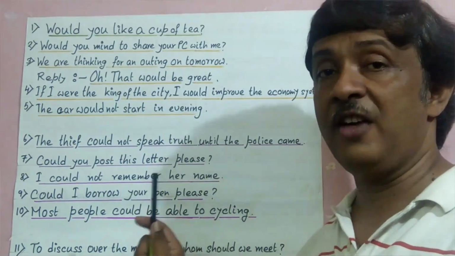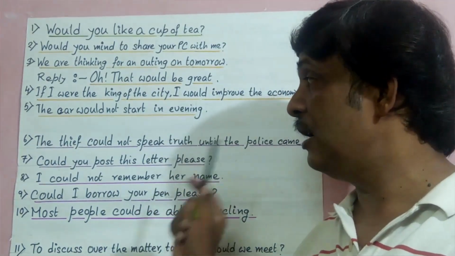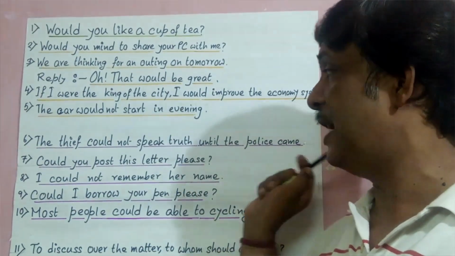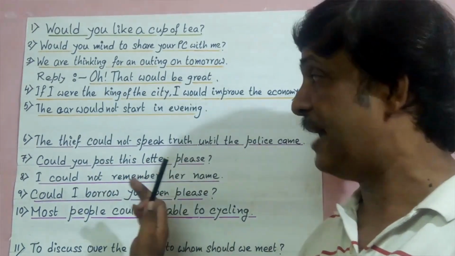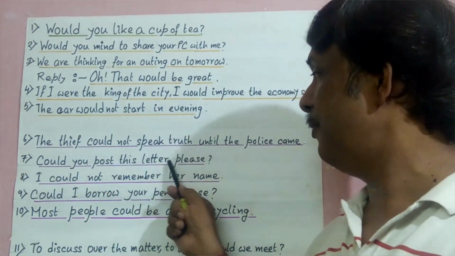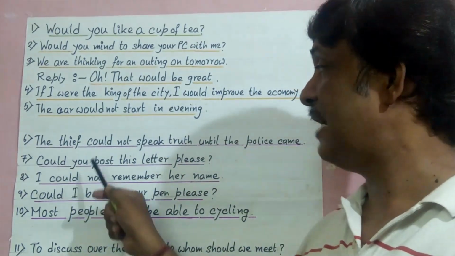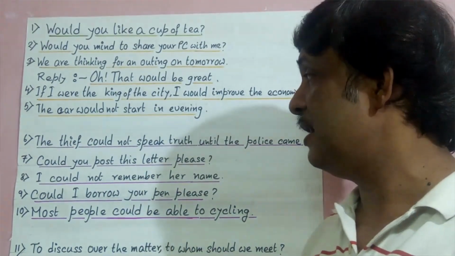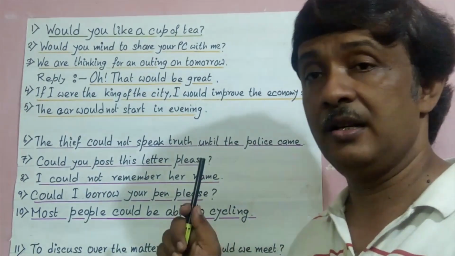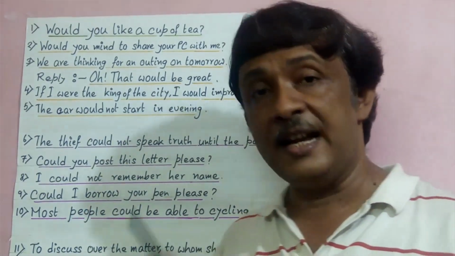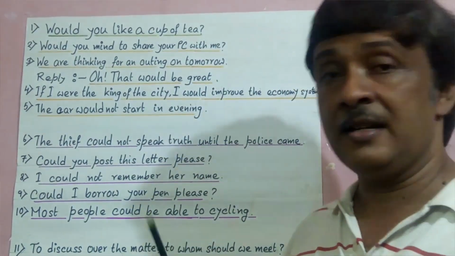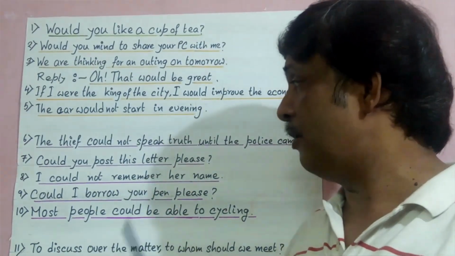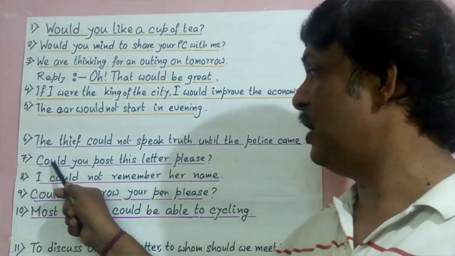Now see 5 more examples where we will use could. See, the thief could not speak the truth until the police came. Here could is used as the past form of can. Could you post this letter please? Here this is a type of permission. He asked permission from somebody that if he could post this letter. So for permission, for possibility, we use could here.